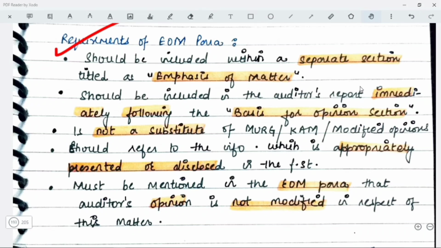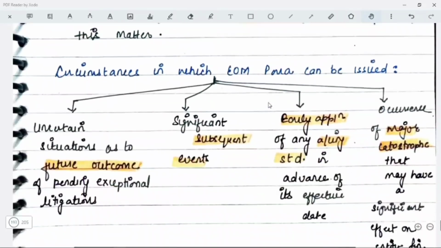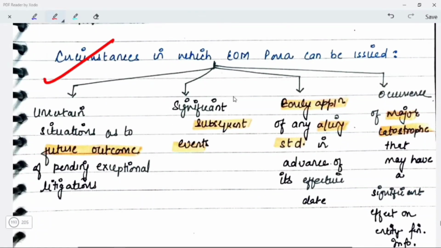Okay. Next, what are the circumstances in which the EOM para can be issued? So if you think that there are uncertain situations as to the future outcome of pending exceptional litigations, you can give it in EOM para. Second is significant subsequent events, early application of any accounting standard in advance of its effective date. Why this early application was done? कुछ तो हो सकता है ना, इसका कुछ रेलेवेंस हो सकता है, ये चीज़ यूज़र्स को पता होनी चाहिए इसके बारे में, that this has happened. उनको एक सेपरेटली अगर आप लिख के दे दोगे तो उनका पक्का उस चीज़ पर ध्यान जाएगा, इसीलिए आप इसको इधर मेंशन कर रहे हो.